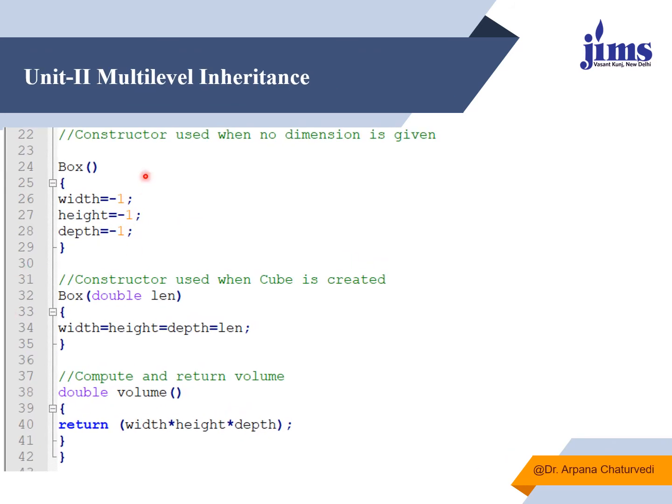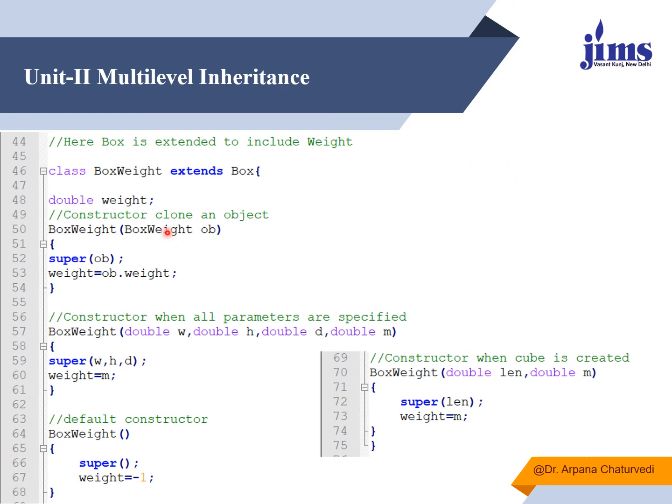Then the things which we need to remember: this is the same Box class wherein different constructors are being made. One volume function is over there. Another class which I have created is BoxWeight, in which we have created one more data member, that is weight, and we have initialized it with the help of a constructor. To send values to be initialized by the parent class, we will be using the super keyword. The super keyword will take the values from the child class to the superclass or parent class constructor.